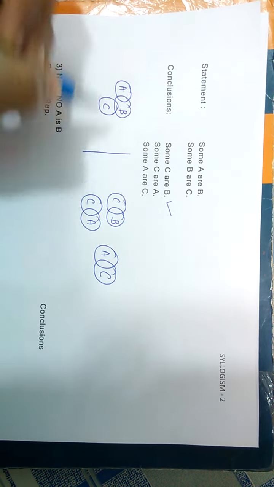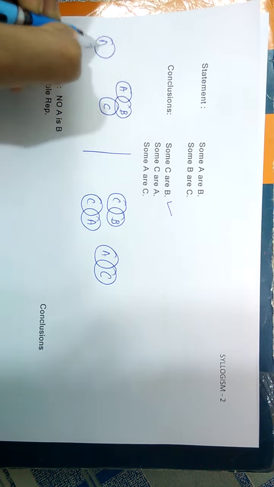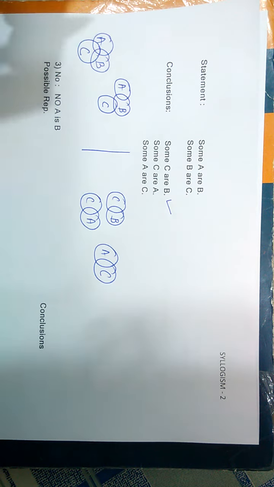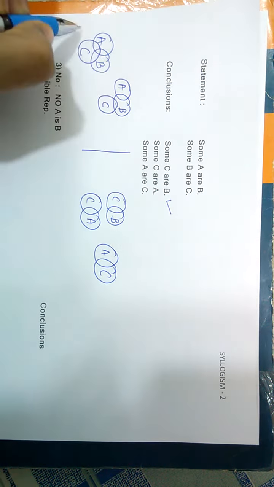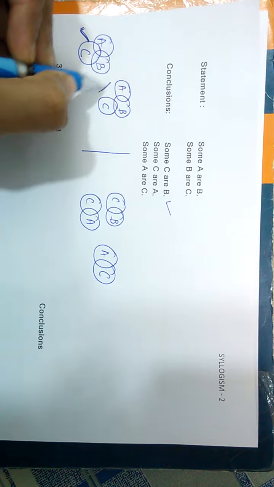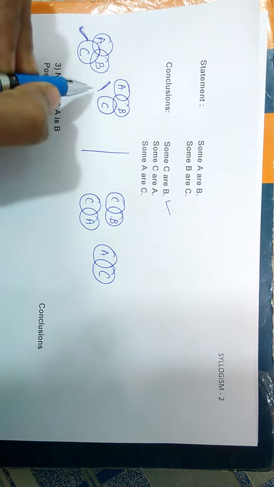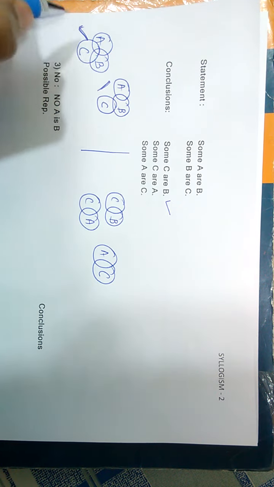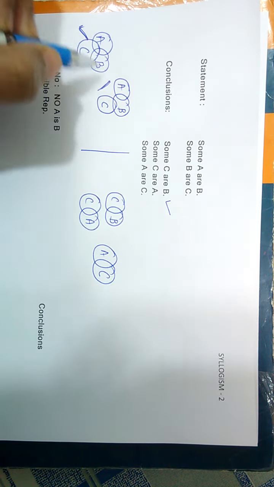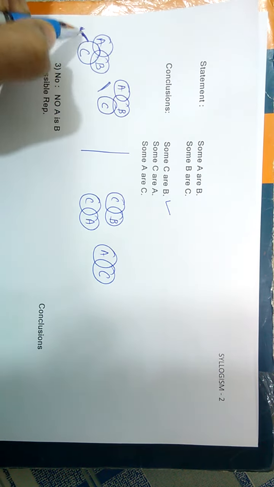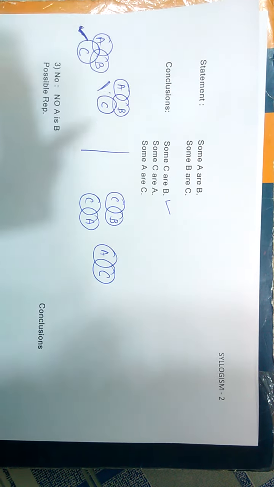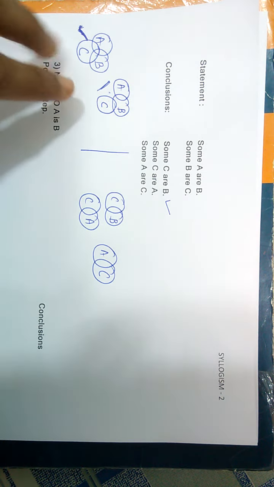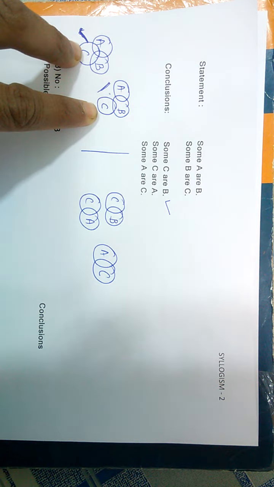Now there is another representation for this statement: some A are B and some B are C. We can also draw it like this. From this representation we can say some C are A, yes. But from the other we can't say it is true. So since we can't definitely say that it is true, this is wrong, because in one it follows but in the second it doesn't follow. And for the answer to be marked true, it has to follow in all the possible representations.